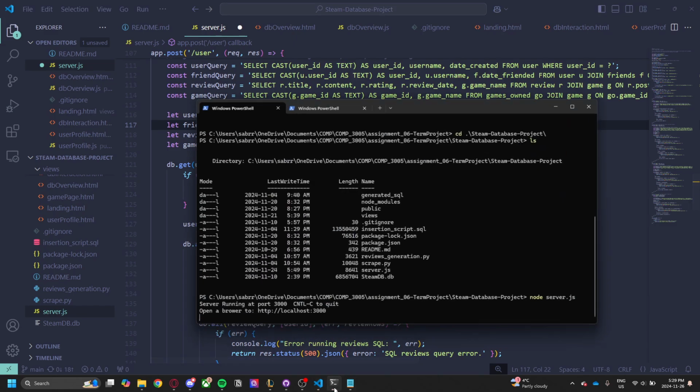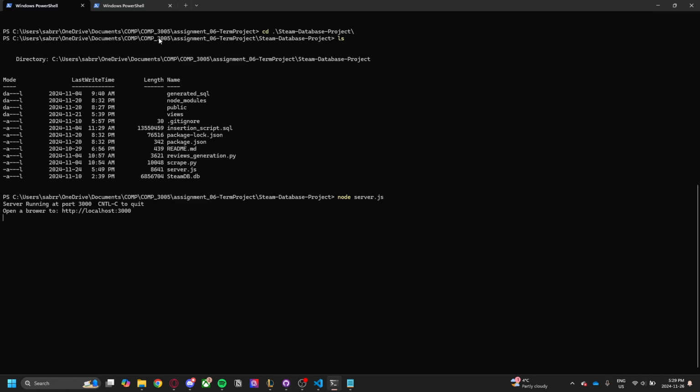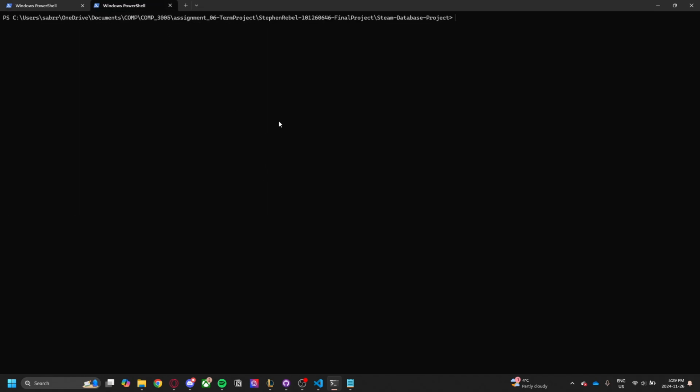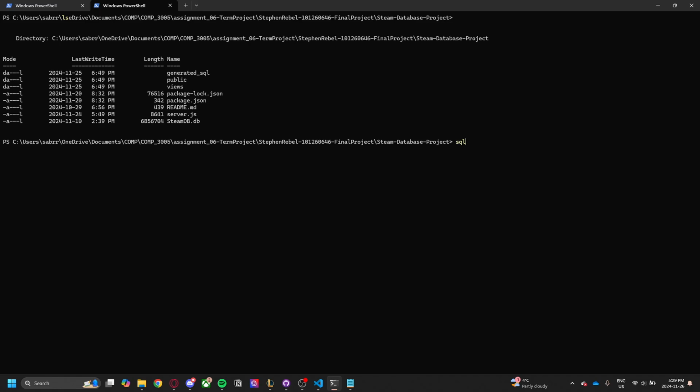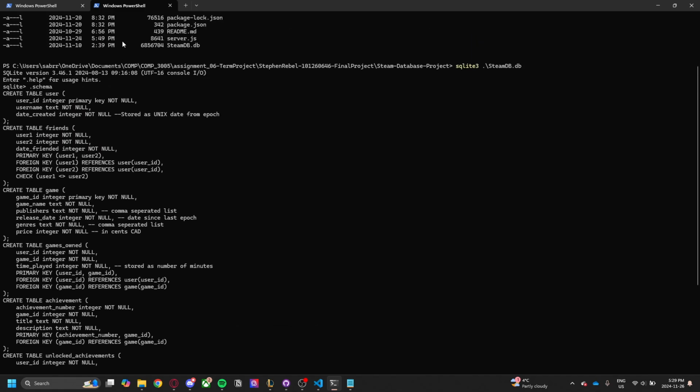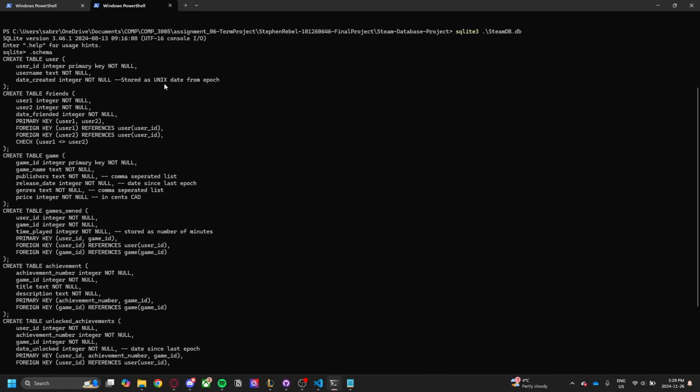If I also open the database view real quick here, we can see that we are in fact using an SQLite 3 database. If I open it up here, we can check out the schema for the table, which reflects much of the same that we have seen on the other web app.